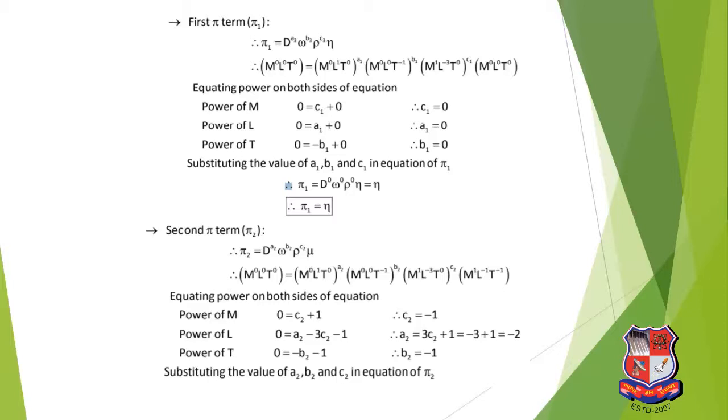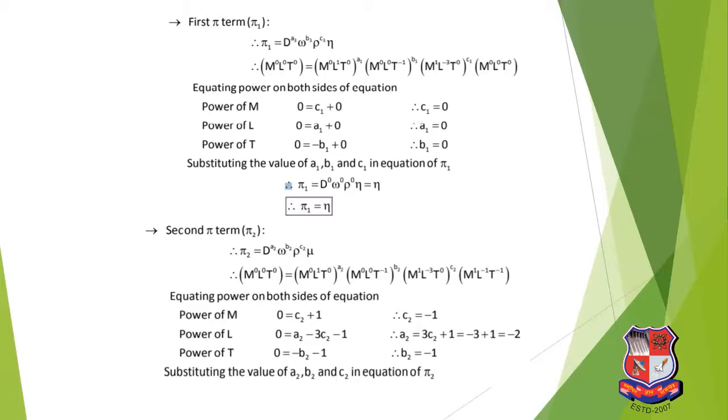Now equating the power of both sides of the equation, that is power of m, power of l, power of t, we can find c1 is equal to 0, a1 is equal to 0, b1 is equal to 0. Substitute the values of a1, b1, c1 in the equation of pi 1. So we can find pi 1 is equal to n.